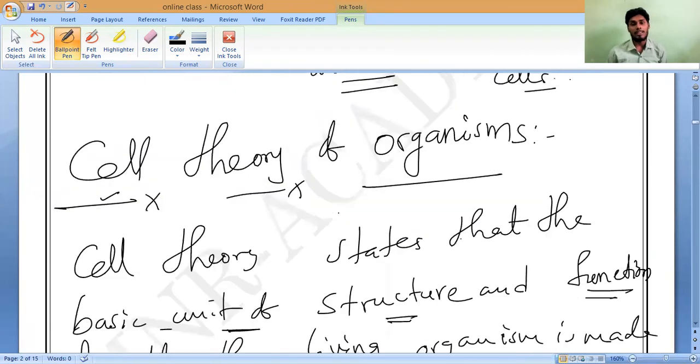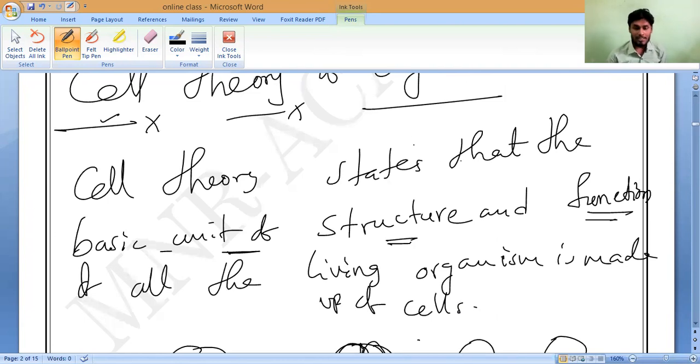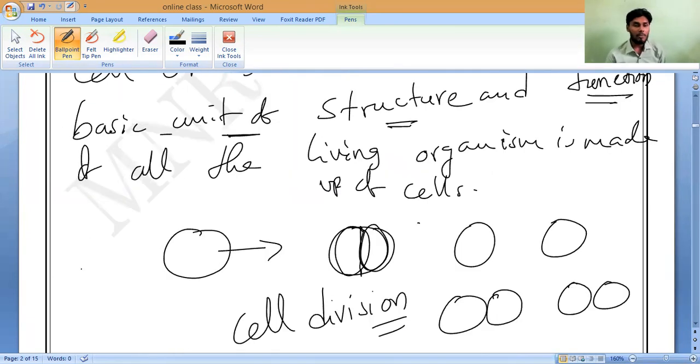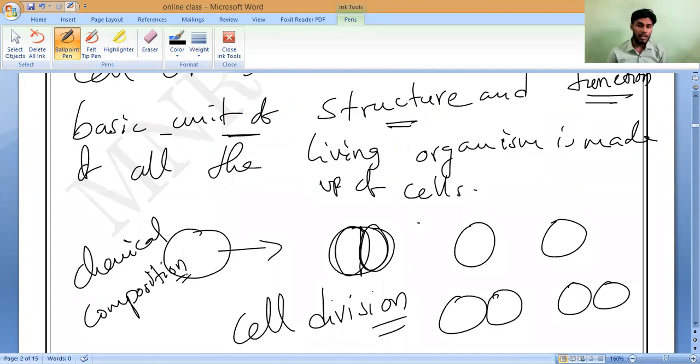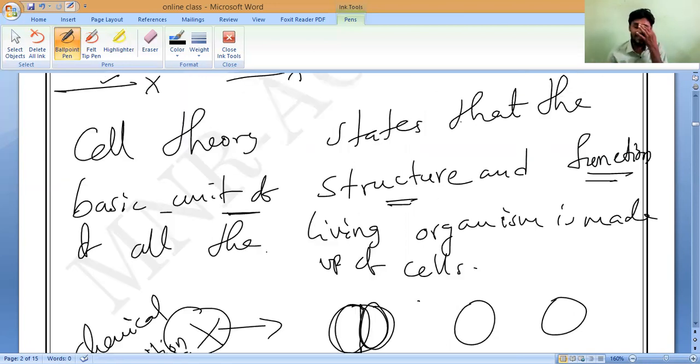Do you understand? So cell theory is a simple statement. The last one says all cells have the same chemical composition. Actually, this point is wrong. Cell theory says that all cells are made up of the same chemical composition, but some components vary. Is it yes or no? A plant cell contains something, and an animal cell contains something else. We will study the difference between plant and animal cells. So these two points, cell division and chemical composition, I am not discussing now. Now I am only explaining three things regarding cell theory.